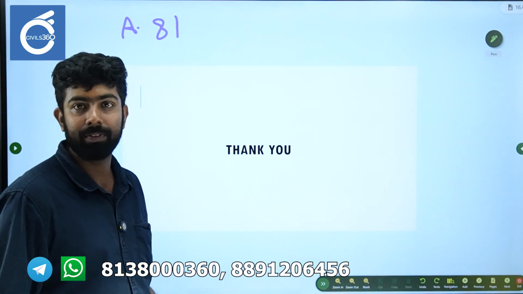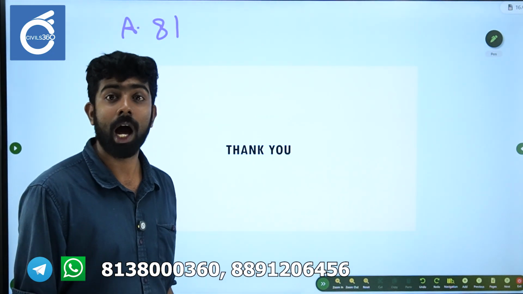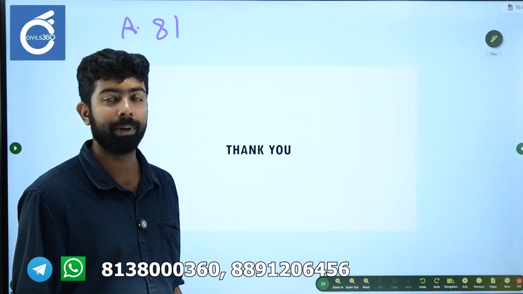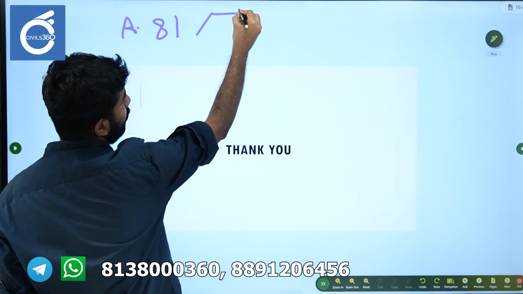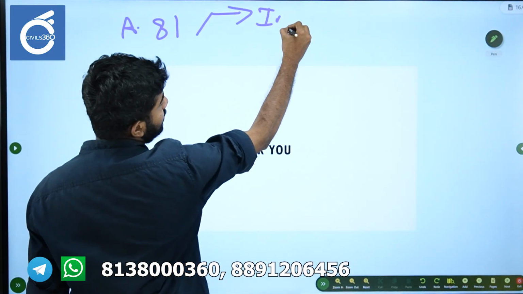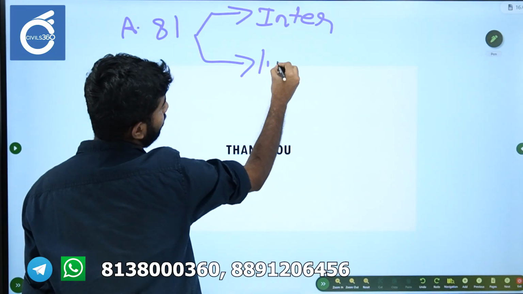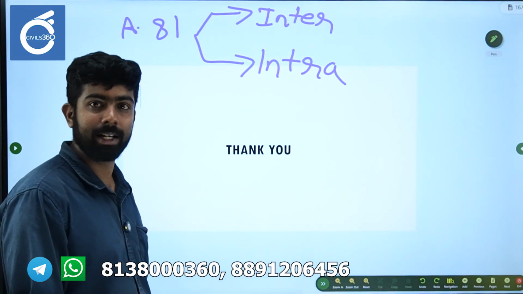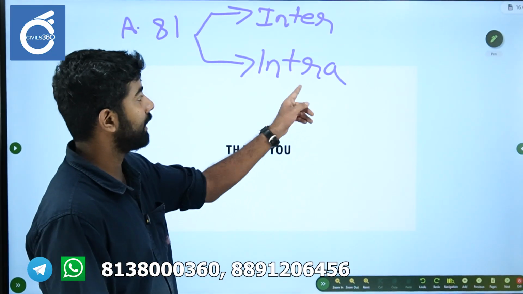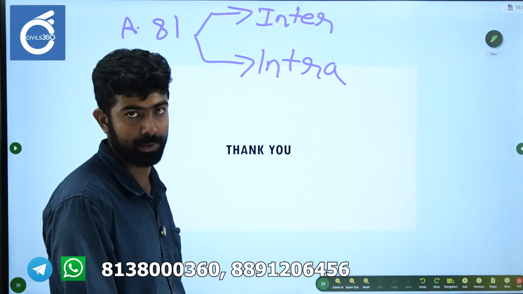First we discussed Article 81, which is regarding the composition of the House of the People. Please remember the heading, the title. It provides for both interstate parity as well as intrastate parity. Interstate parity is there, intrastate parity is there. This intrastate parity is the division of territorial constituencies.